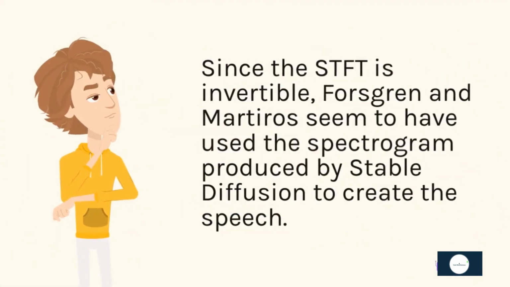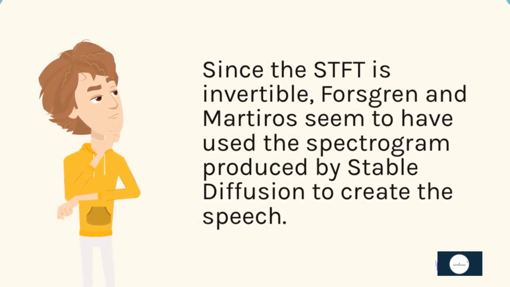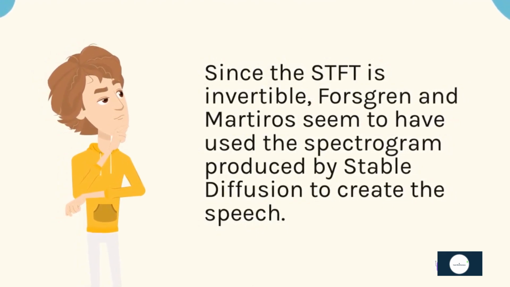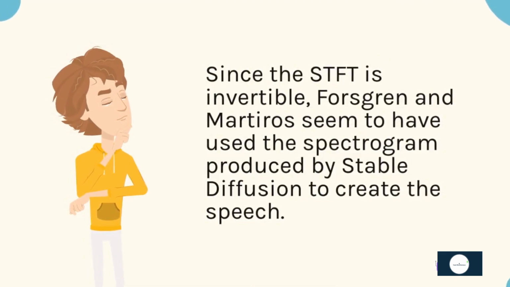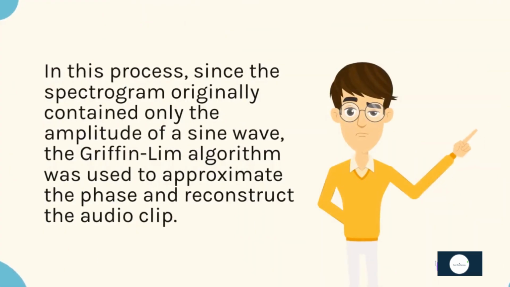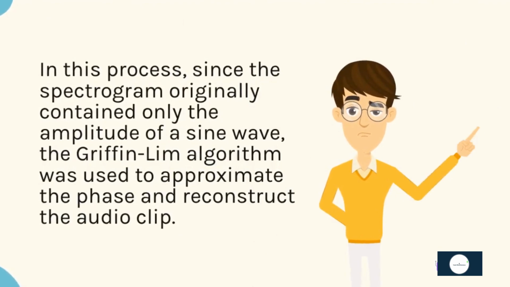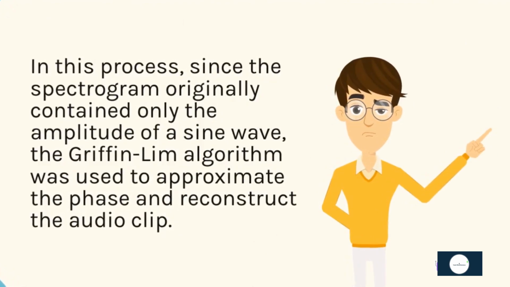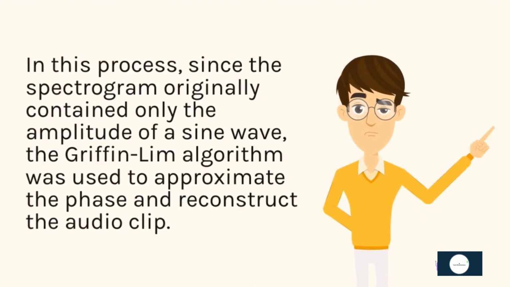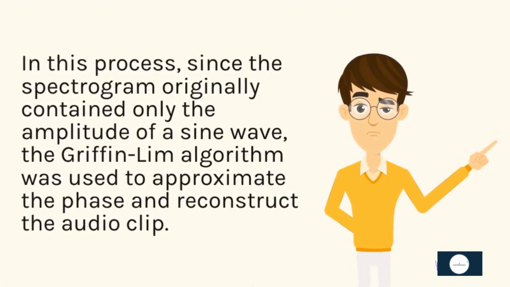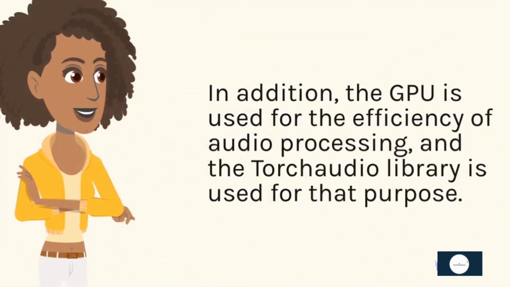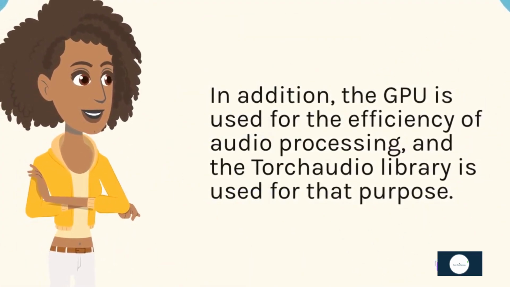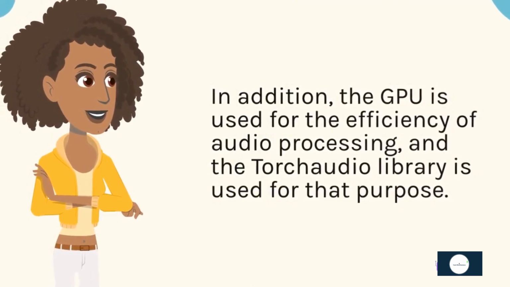Since the STFT is invertible, Forsgren and Martiros seem to have used the spectrogram produced by Stable Diffusion to create the speech. In this process, since the spectrogram originally contained only the amplitude of a sine wave, the Griffin-Lim algorithm was used to approximate the phase and reconstruct the audio clip. In addition, the GPU is used for the efficiency of audio processing, and the Torch audio library is used for that purpose.